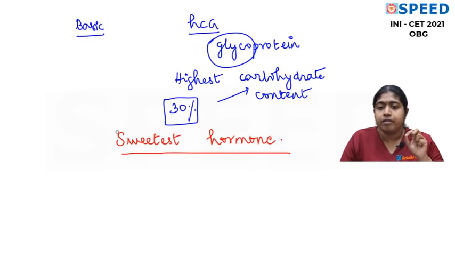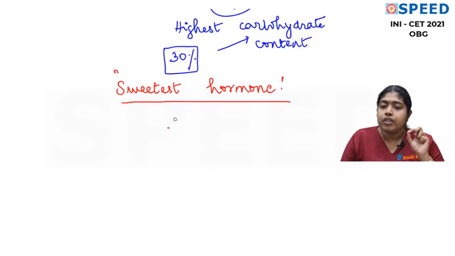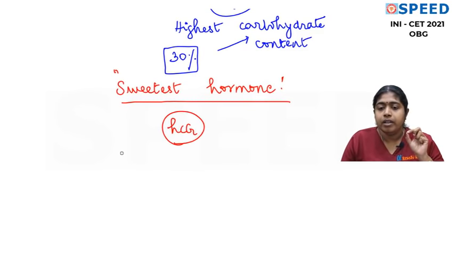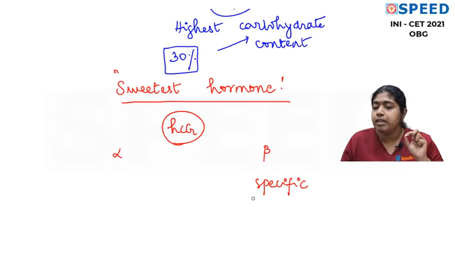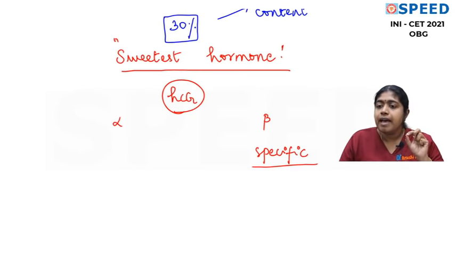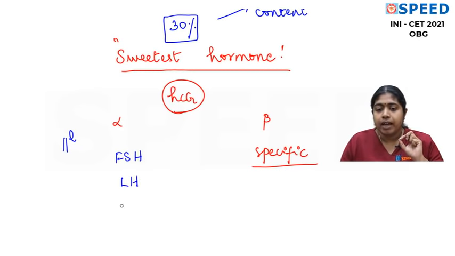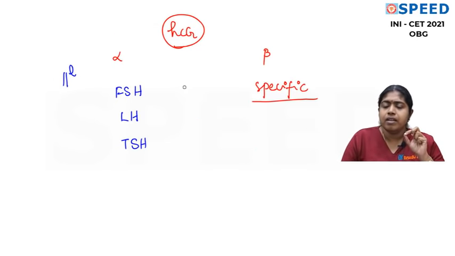Now, the point to remember here is, this HCG actually has an alpha component and a beta component. The beta component is specific for HCG, but the alpha component is not. This alpha component is similar to the other hormones like follicle stimulating hormone FSH, luteinizing hormone LH, and thyroid stimulating hormone, that is TSH. So let's analyze this.